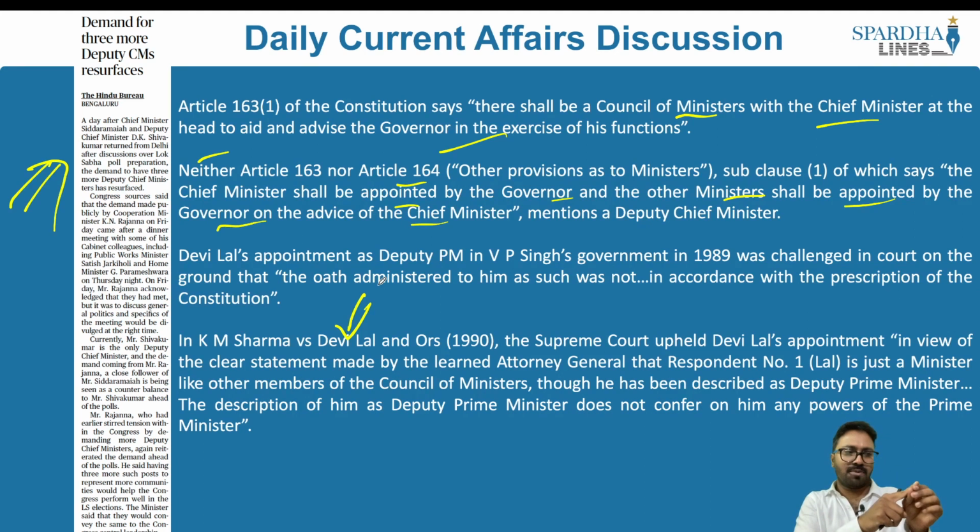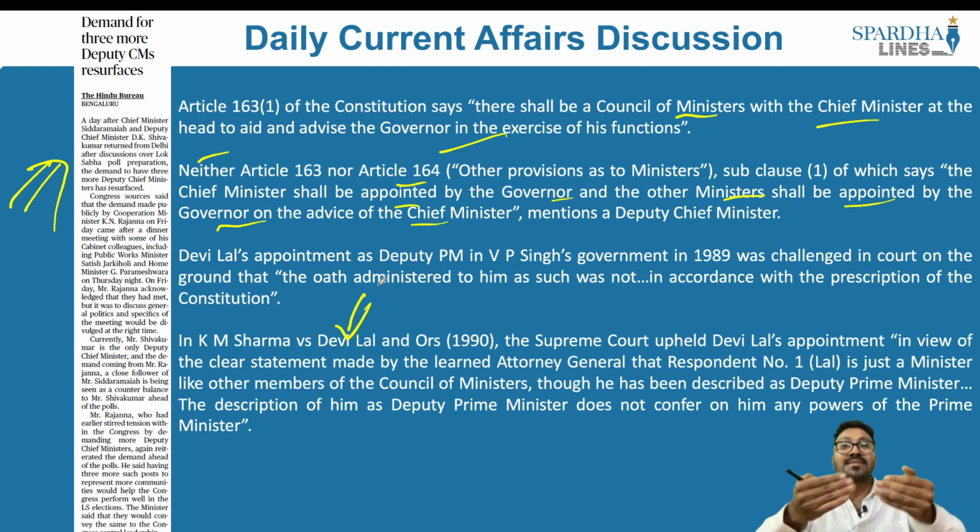So the Deputy Chief Minister or the Deputy Prime Minister will hold a rank equivalent to that of a cabinet minister, which means to say they do not have any extra constitutional powers per se, but they are equivalent to the cabinet or the other ministers as well. Just that it is descriptive. If at all they are taking an oath, or the oath of secrecy or sovereignty, in that particular case, this is a descriptive part. It does not emphasize anything else because that position is equivalent to a cabinet, equivalent to the Council of Ministers. There is no other extra role or constitutional propriety involved for this person.